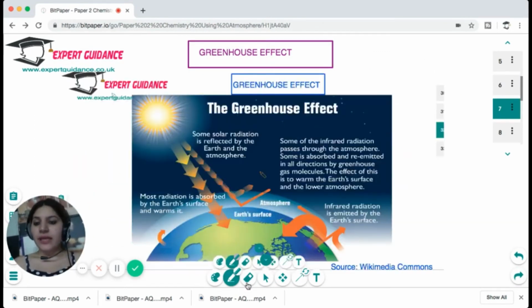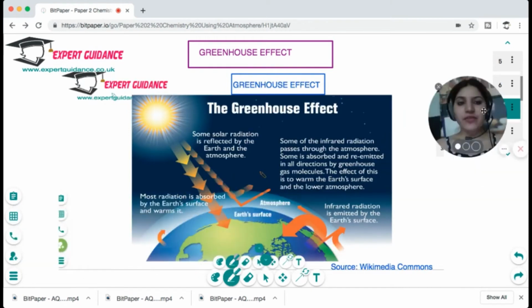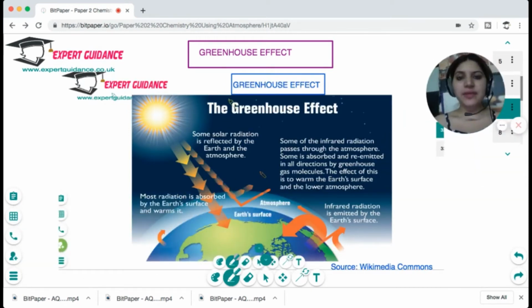Now, the important thing that is very hyped these days is the greenhouse effect. Now, what is the greenhouse effect? We have already covered the greenhouse effect in ecology and biology as well. Some solar radiation that comes to the Earth's surface is reflected back.